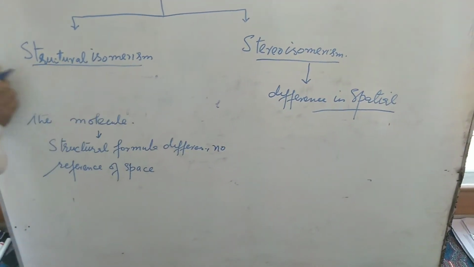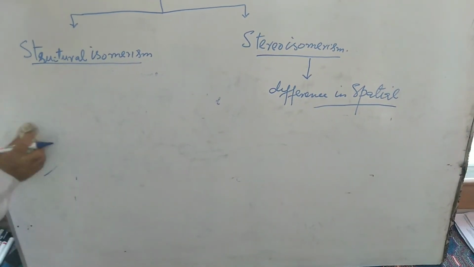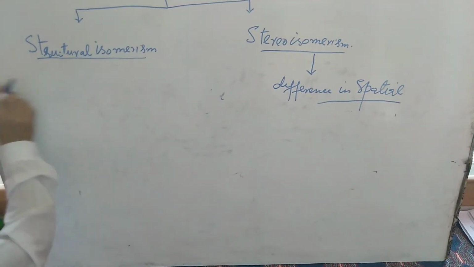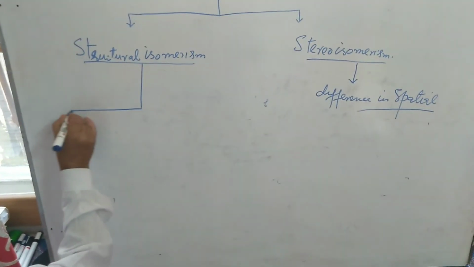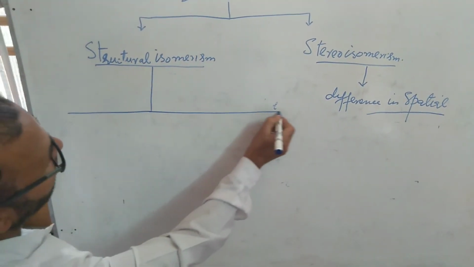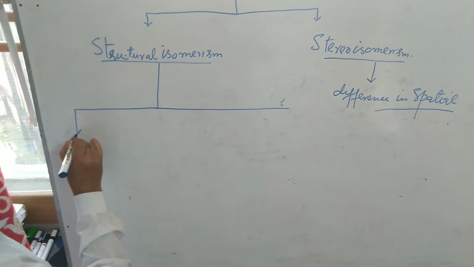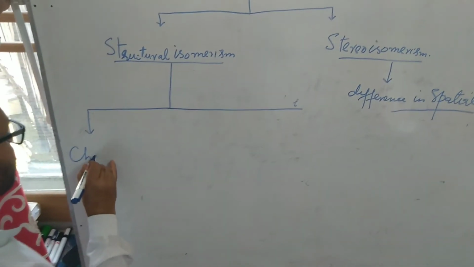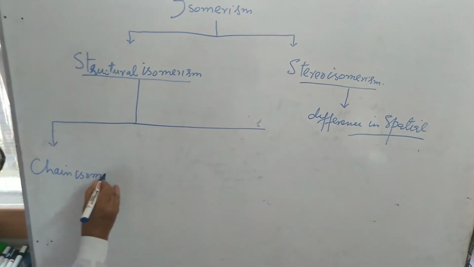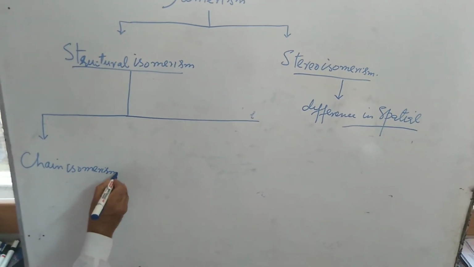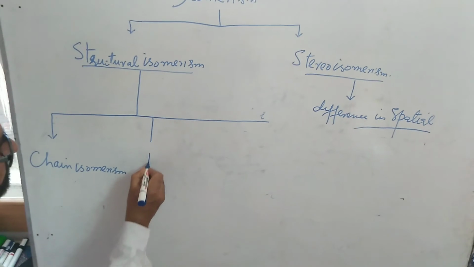Now, structural isomerism is of different types. First, chain isomerism. Second, position isomerism.